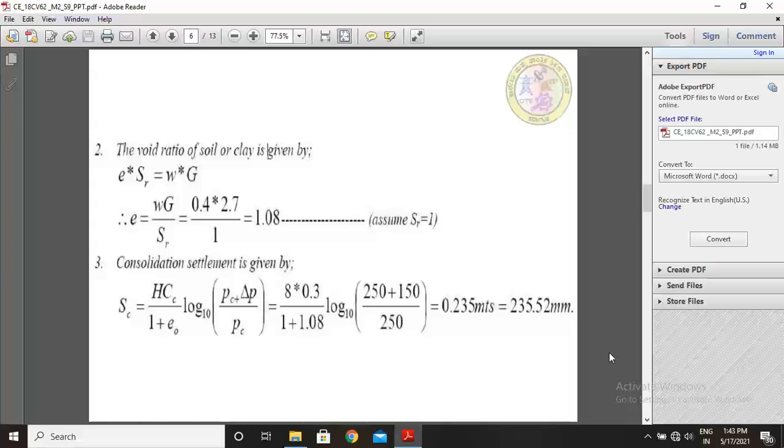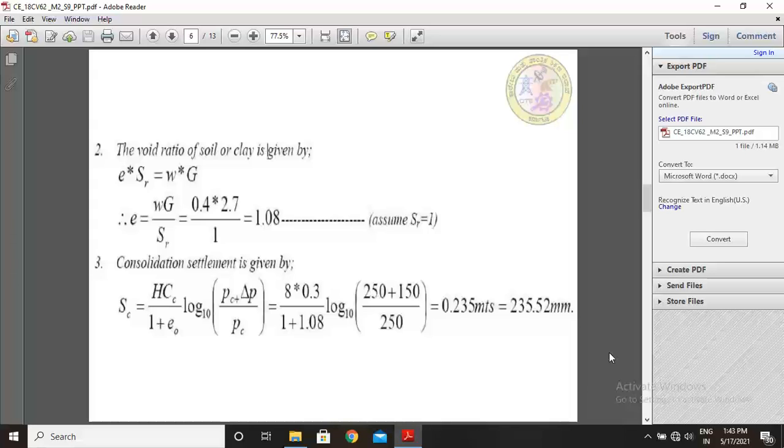Here assume degree of saturation 100%, means Sr is 1. So substitute the value here. w is 40%, means 0.4, into G is 2.7, divided by Sr is 1. So then initial void ratio is 1.08.